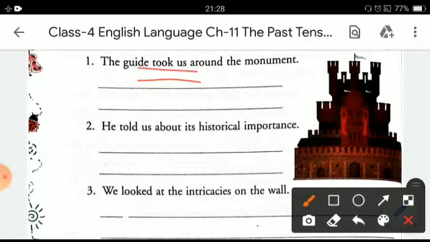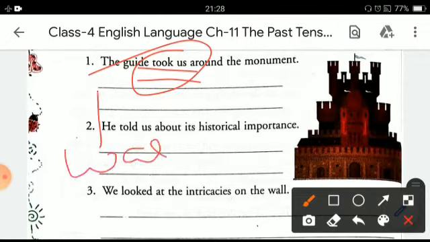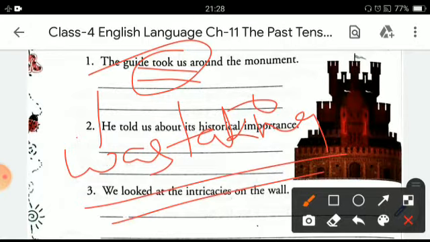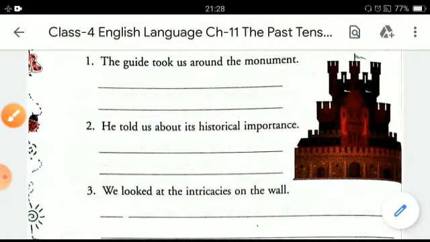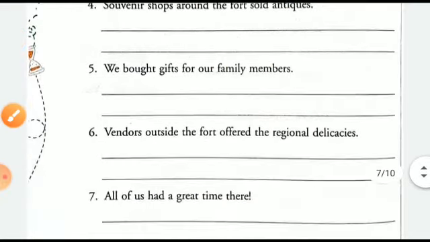So what we have to change is: the guide was taking us around the monument. Took will become was taking, and it will be converted into past continuous tense. So in the same way, you can complete the rest of the sentences.